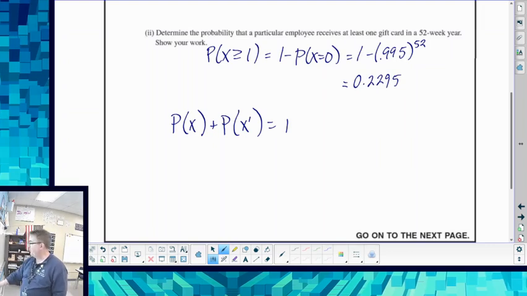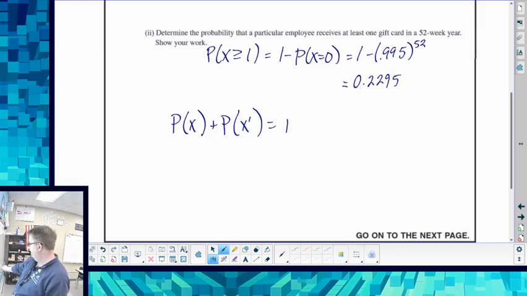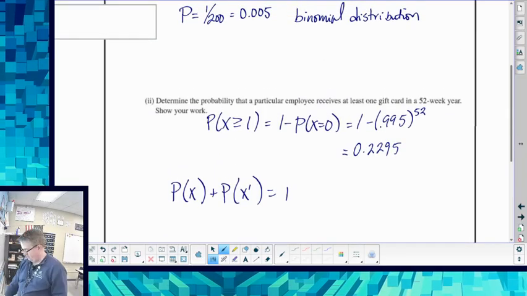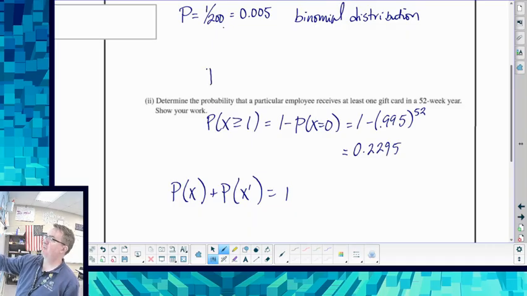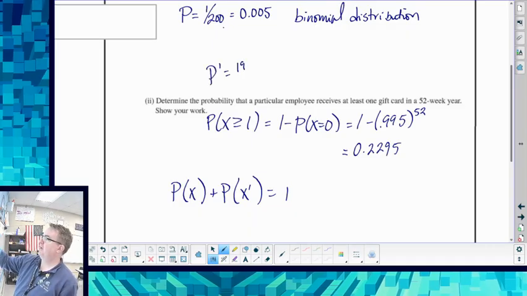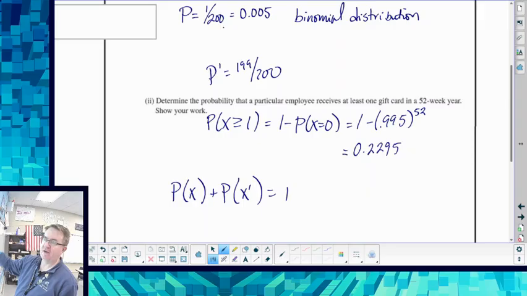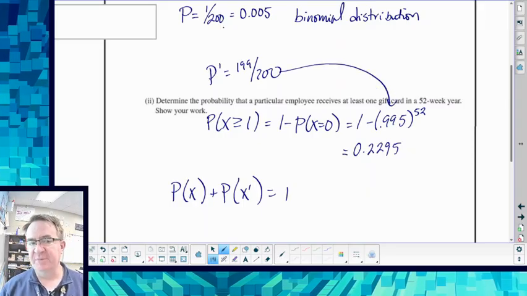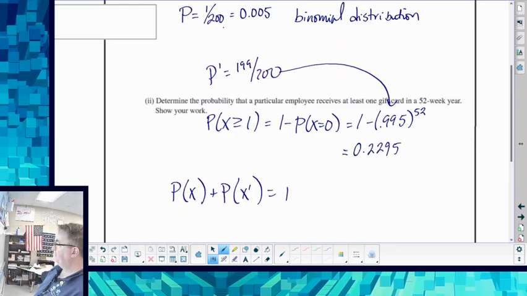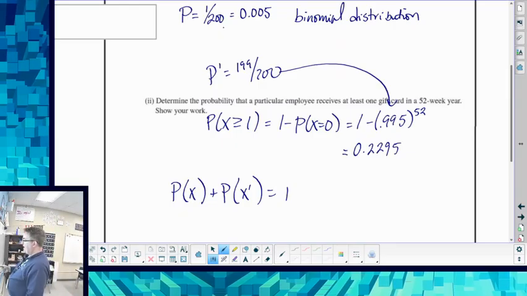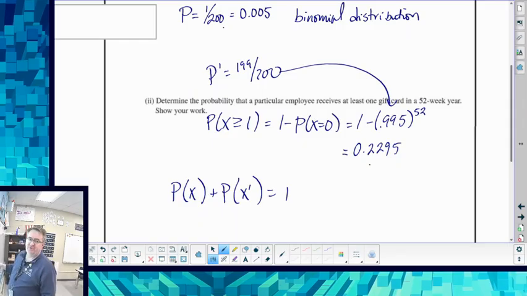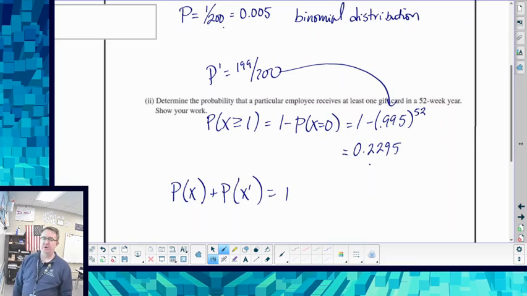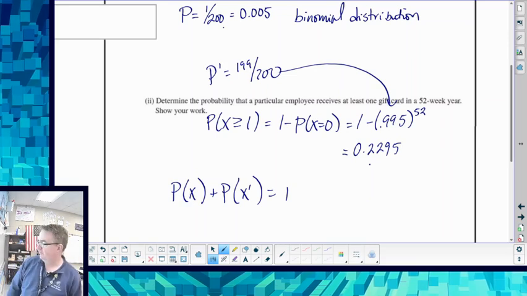So in this case, we have a probability of winning. How did we get that? Well, if your probability of winning is this, the probability of not winning is going to be everything else. So that's where I got that number. That goes here. So the probability of not winning anything is going to be 0.995 raised to the 52nd power. When I subtract that from 1, you're going to end up with about a 23% chance, 0.2295, that you win at least one prize over the course of a year.